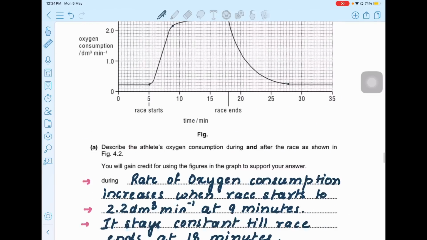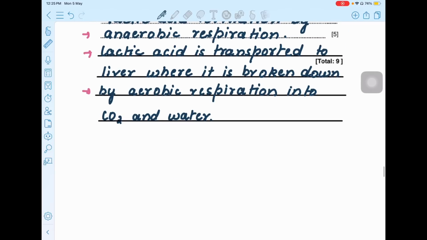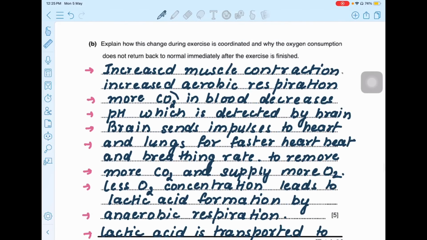So when you stop your activity, like the person stopped the activity here, immediately after this it is not coming back to normal. It is taking time. So this time, from here to here, is your oxygen debt, which you took in the form of anaerobic respiration and produced lactic acid. The oxygen which you breathe in is going to be used to break down lactic acid in the liver after you stop your exercise. So this is what I've explained here. Though I have not mentioned the oxygen debt, you can write that also. But I think this is more than enough for 5 to 6 marks.